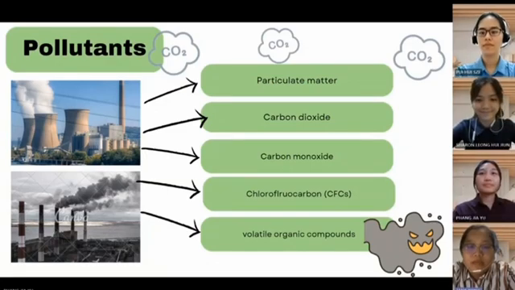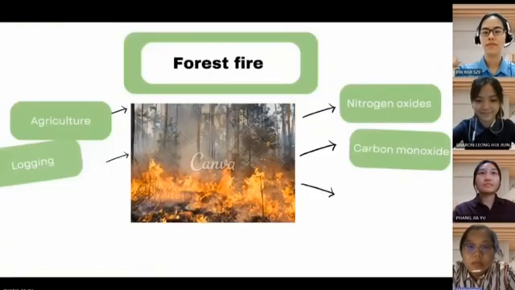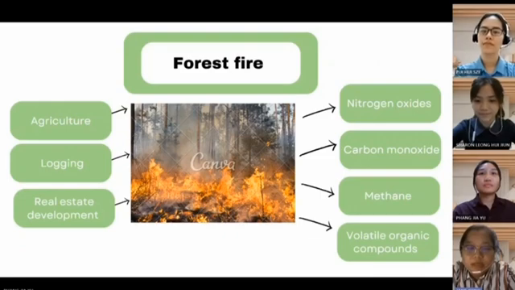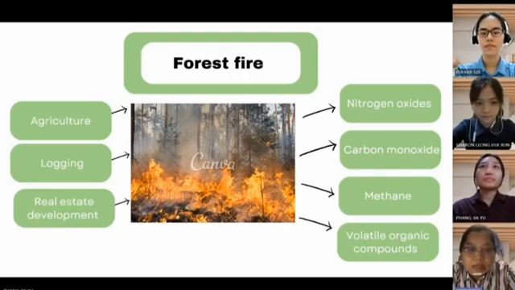Next, forest fires also lead to air pollution. Burning forest is the fastest way to clear the land. Therefore, irresponsible humans illegally set fire on purpose for agriculture, logging, and real estate development. This action is often driven by a desire for economic gain. So this leads to the release of a significant amount of nitrogen oxides, carbon monoxide, methane, and volatile organic compounds into the atmosphere when the vegetation is burned.